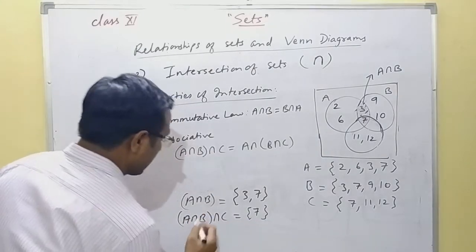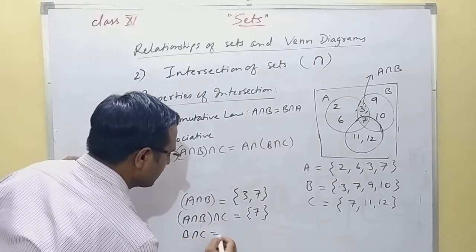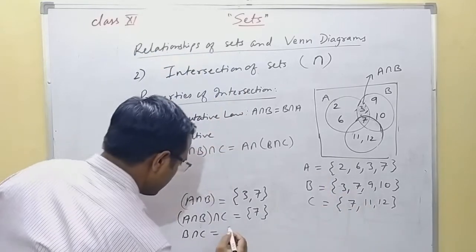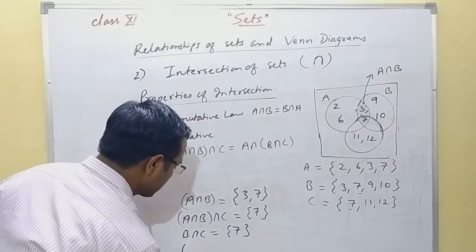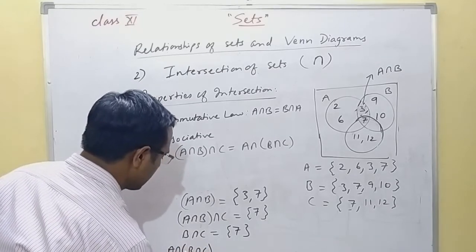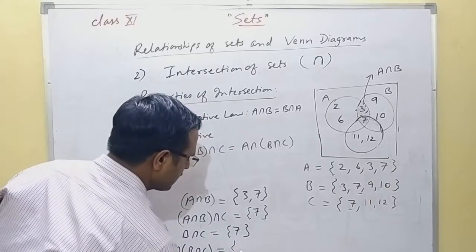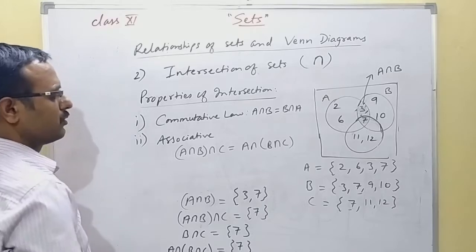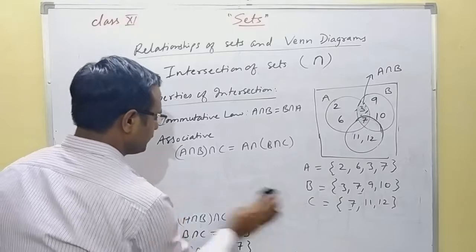Now you have to take in this order. You have to find first B intersection C. The B intersection C element is 7, only 7 will be the element. Now taking intersection of B intersection C with A, the common element will be only 7. So you can see the result of both is same. So you can say that intersection also follows associative law.